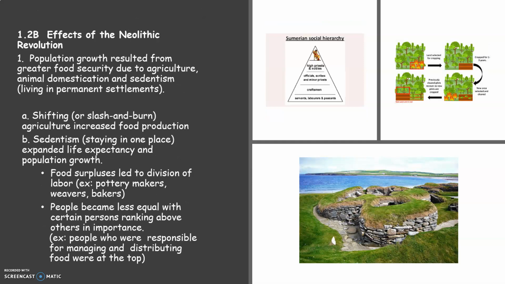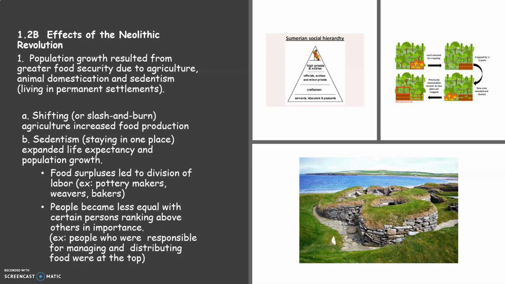So next we're going to look at some of the effects of the Neolithic Revolution. So definitely population growth resulted from greater food security due to agriculture, animal domestication, and sedentism, which is living in permanent settlements. So once people settled in one place, their families grew, and their families grew because they weren't worried about food, and also they had animals domesticated that they could also rely on for food.